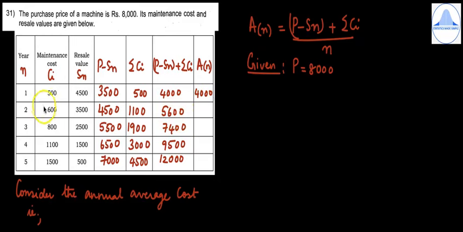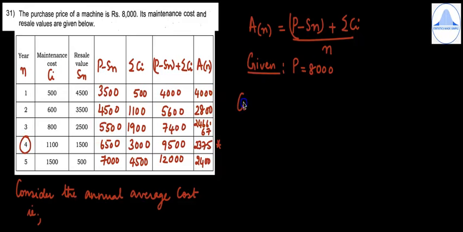Next is 5,600 divided by 2 is 2,800. 7,400 divided by 3. So it is 2466.67. Then 9,500 divided by 4, which is 2,375. And then 12,000 divided by 5 is 2,400. So now you have to see the An column and see where it decreases and then finally it is increasing. So you will observe that it decreases till 2,375 and then immediately increases.